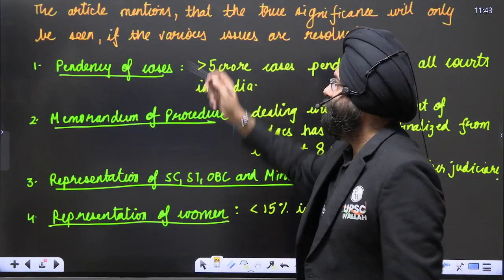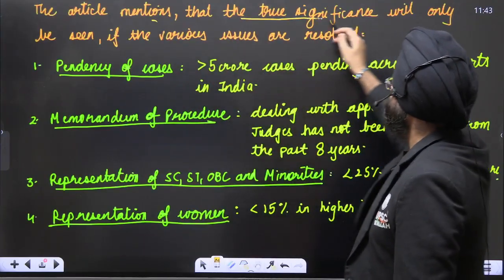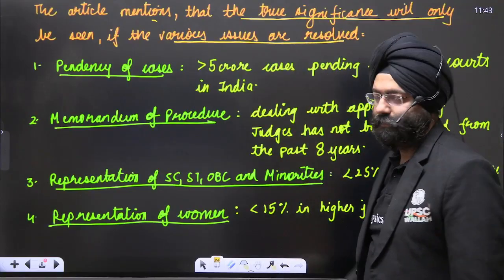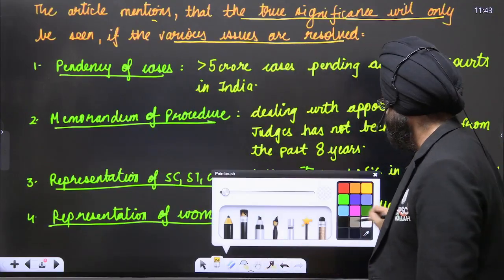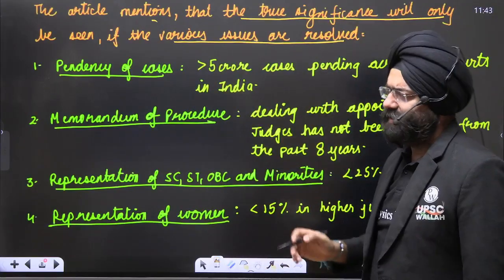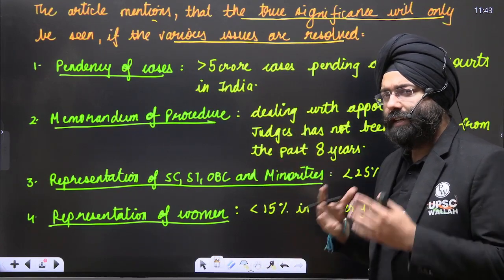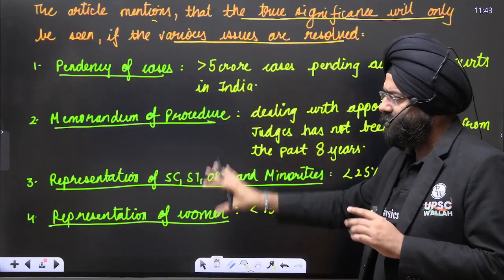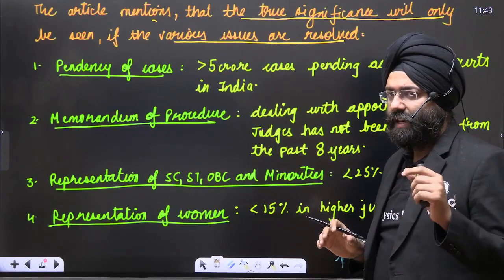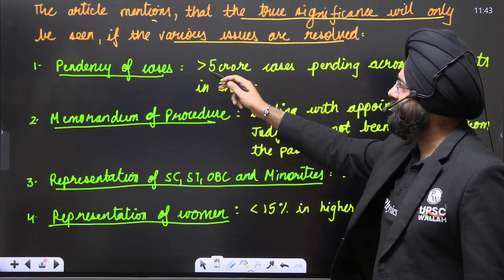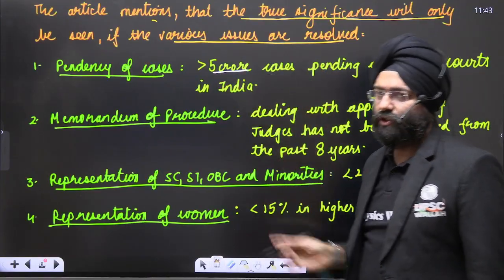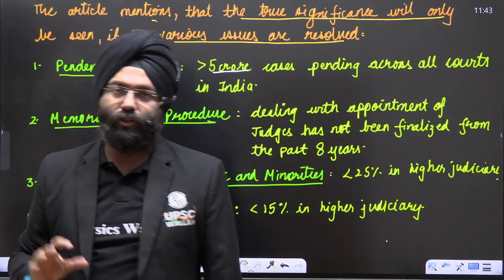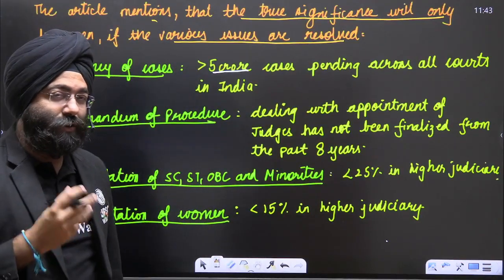See, the article mentions that the true significance will only be seen if the various issues are resolved. What are these various issues? Please see. Pendency of the cases. Some of these topics we've already discussed in the previous analysis of the editorials and the news. But these are the important things mentioned in the article itself. Greater than 5 crore cases are pending at all levels of the judiciary, the Supreme Court, High Court, as well as the lower judiciary. So 5 crore cases pending.